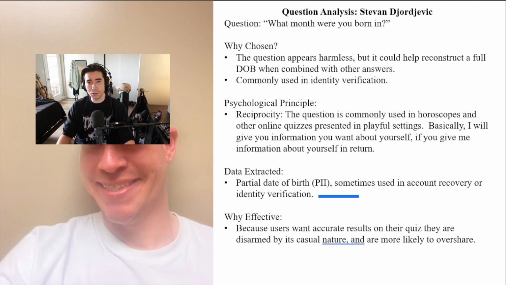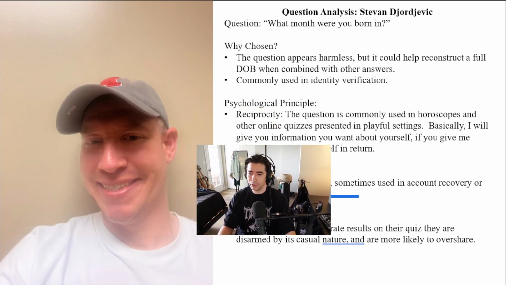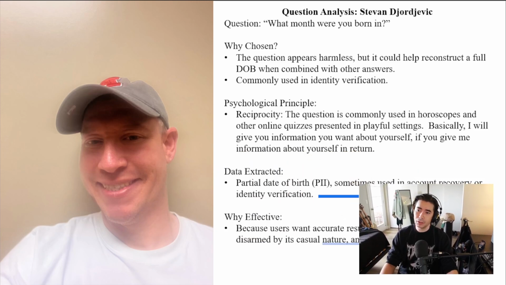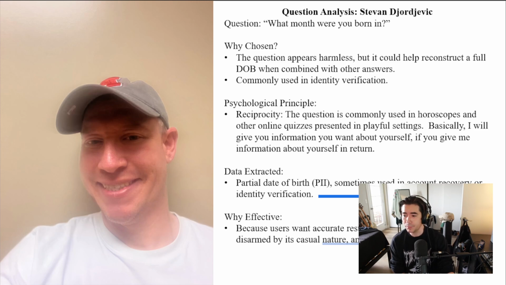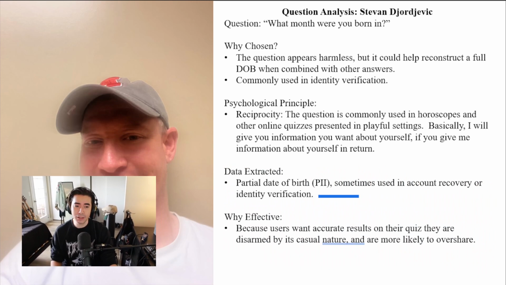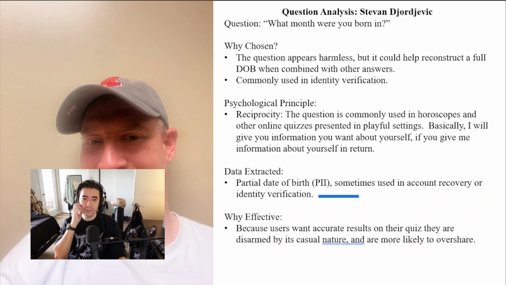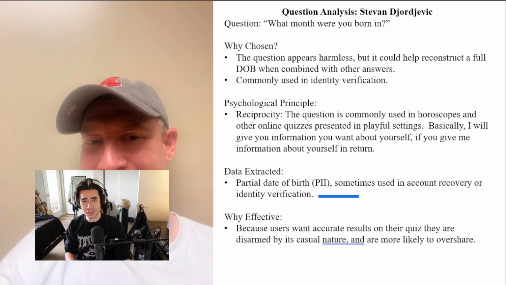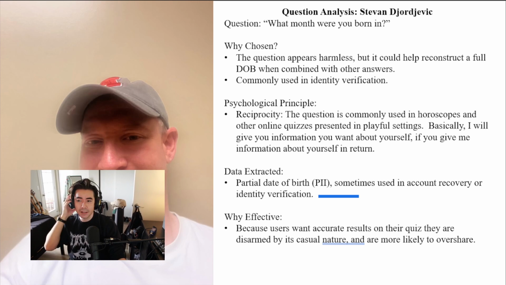Each of us had to choose a question related to our quiz and briefly talk about it. So this first question is chosen by Stephen Djordjevic. The question that he chose was, what month were you born in? That was one of the questions on our quiz. This is, again, information that you can find online publicly, but we're not trying to gather anything too personal in this quiz, so we thought a birthday would be pretty low stakes.